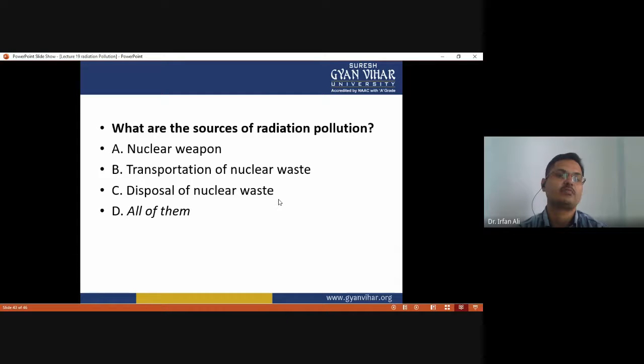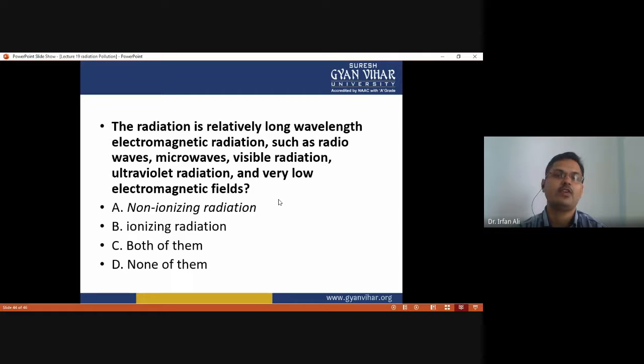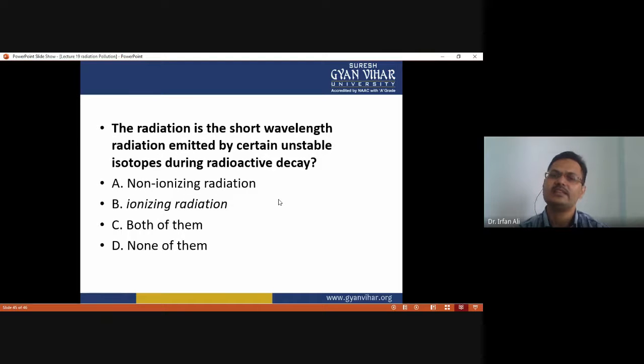What are the sources of radiation pollution? Okay, so nuclear weapons, transportation of nuclear waste, disposal of nuclear waste. So all these are sources of radiation pollution. So option D is correct. And the radiation is relatively long wavelength electromagnetic radiation, such as radio waves, microwaves, visible radiation, ultraviolet radiation. Okay, so this comes under non-ionizing radiation. So option A is correct. And the radiation is the short wavelength radiation emitted by certain unstable isotopes during radioactive decay. Okay, so this is called ionizing radiation. So option B is correct.